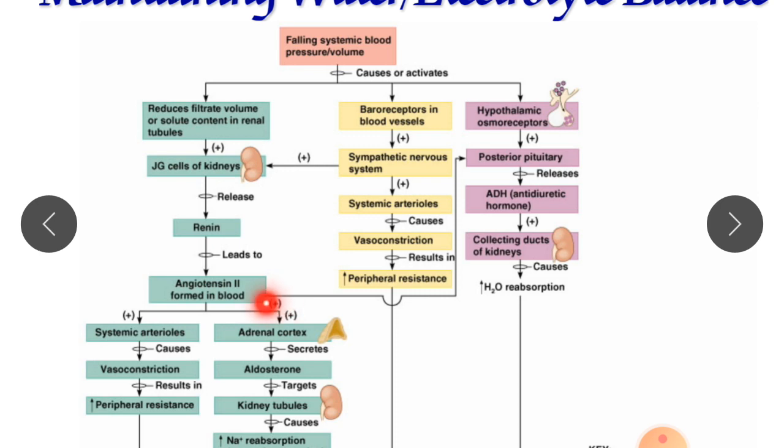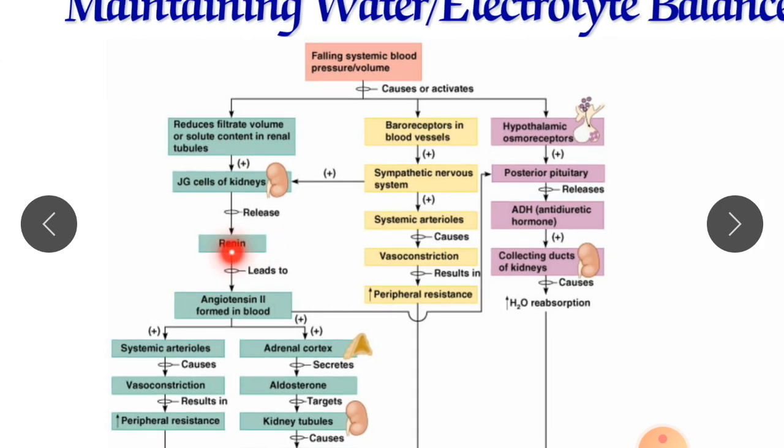This angiotensin 2 forms in the blood, whereas angiotensin 1 forms in the liver, and it can be converted from angiotensin 1 to 2 by the angiotensin converting enzyme, and that enzyme can be controlled by this renin.